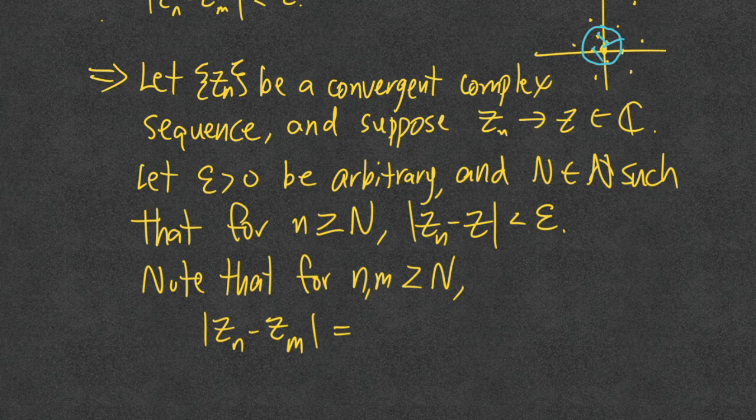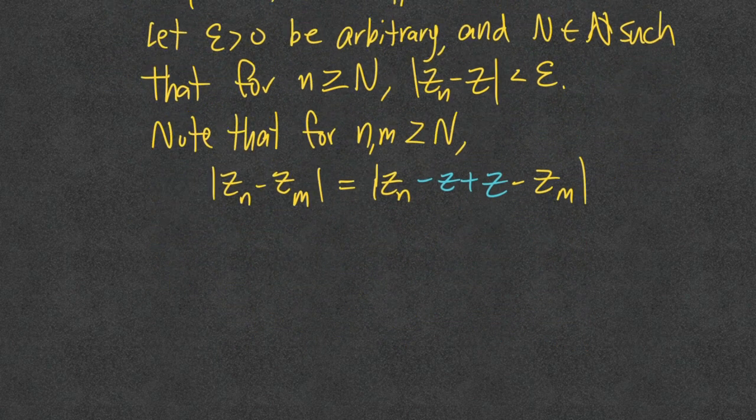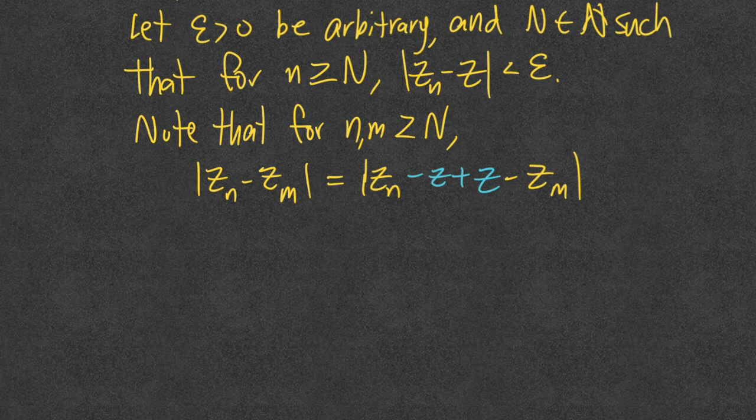So we're going to say this is equal to z sub n minus z plus z, which doesn't really affect this at all, minus z sub m. At this point, we can pull the same trick, right? We can group these together, and group these together.